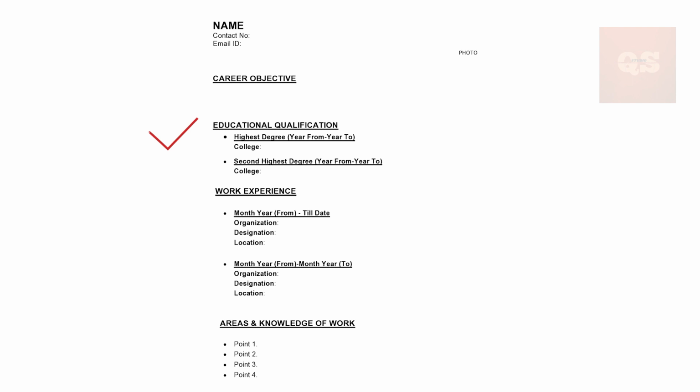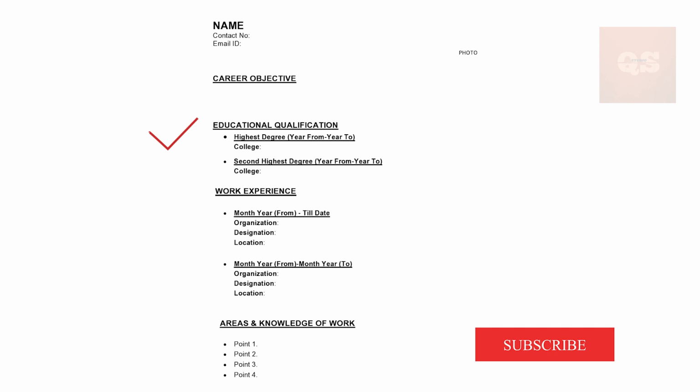Your first heading should be career objective. In just two or three simple sentences, mention your objective, your aim or your goals, what you're going to achieve in your career and how you're going to help your next employer with your knowledge and expertise. This should be mentioned in a basic way in two to three sentences so that your first introduction is set from your CV. Now the next heading should be your educational qualification.